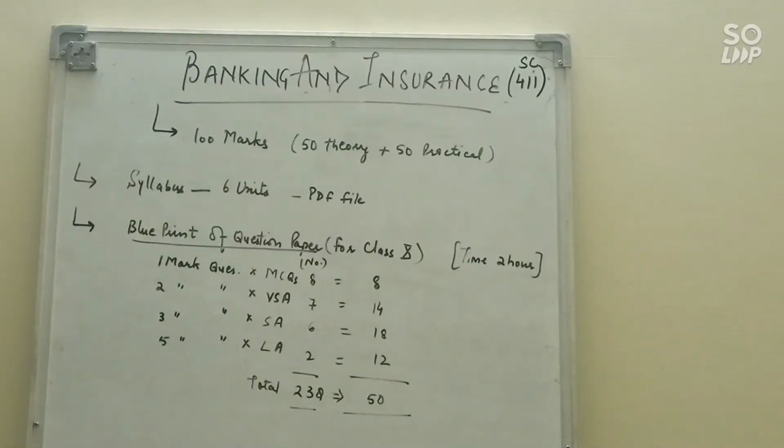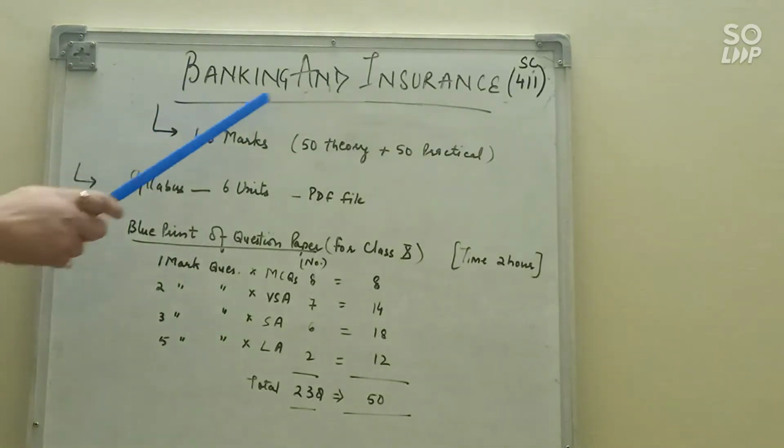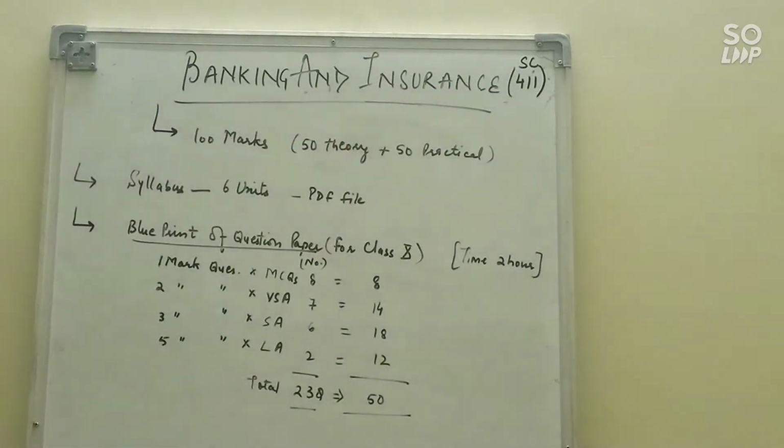Good morning, students. I will teach you the banking and insurance subject, which is your vocational subject, and the subject code of this banking and insurance is 411. Let's discuss something about this subject. This vocational subject is of 100 marks, in which you will get 50 marks for theory and 50 marks for practical.